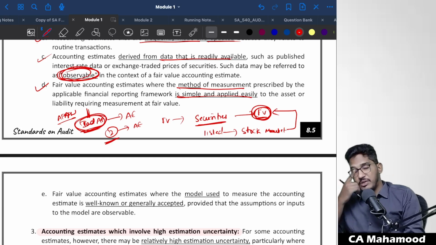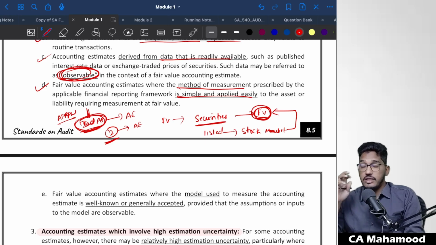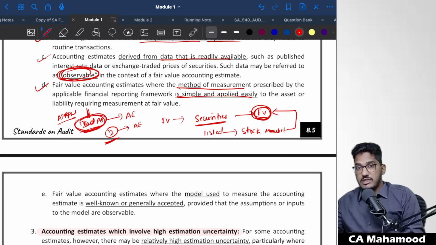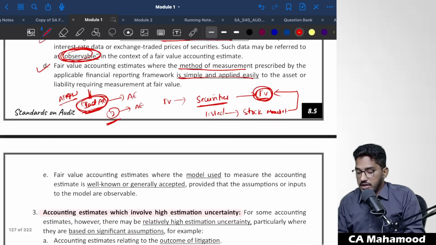In some cases, the accounting standards will tell you the method for calculating the accounting estimate, but that method will be very complex, which a common man cannot understand, and you require the help of experts. Their estimation certainty will be very high. On the other hand, when the method is very simple, involving just simple math like addition, subtraction, division, and you can easily arrive at the accounting estimate, there will be low estimation uncertainty. When the method suggested in the applicable financial reporting framework is difficult to understand and interpret, then there will be high estimation uncertainty.